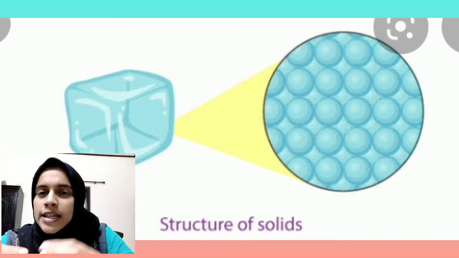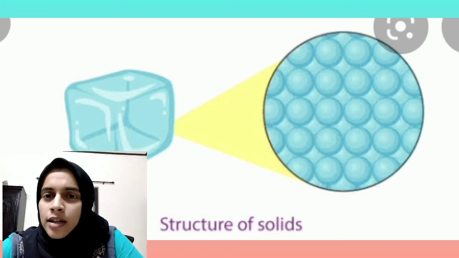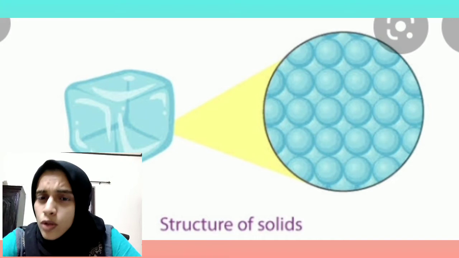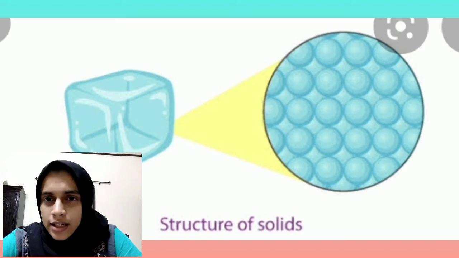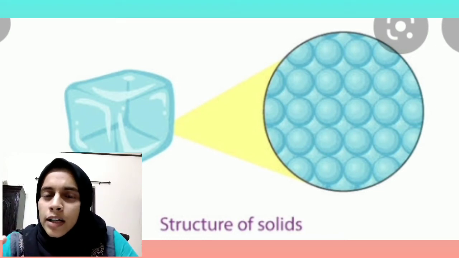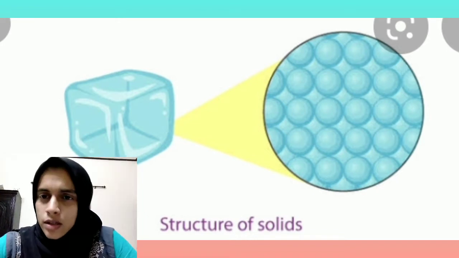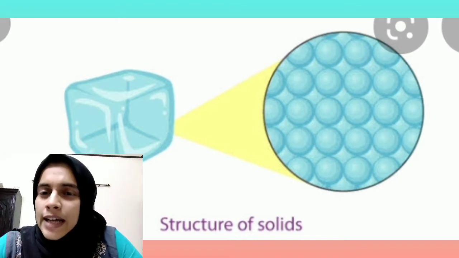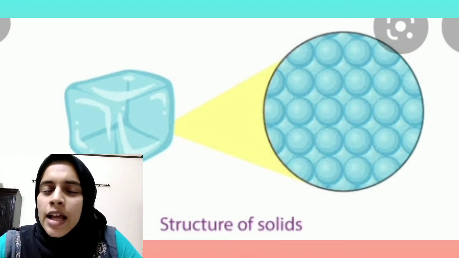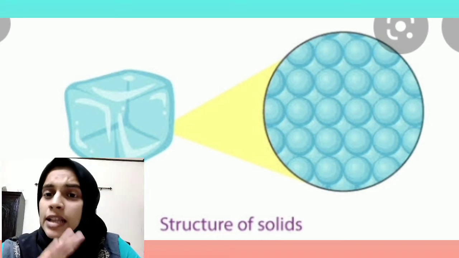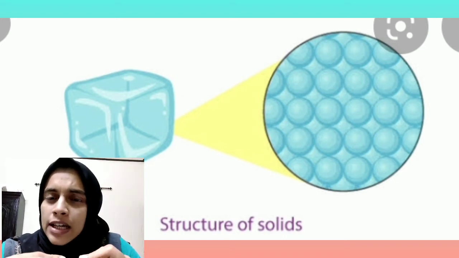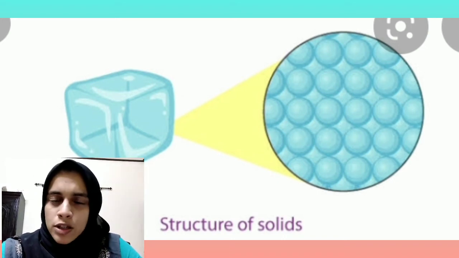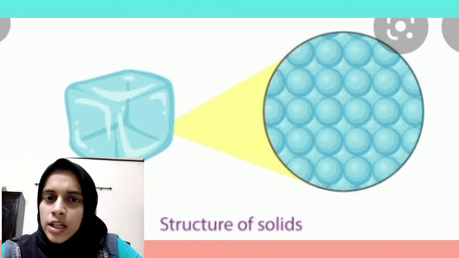The space between each molecule is very less. So, the force of attraction is high in solid state. If you are sitting apart, the force of attraction is less. So, in the solid state, molecules are tightly packed. Okay, therefore they cannot move here and there. They will vibrate only in that place itself. They cannot move apart because they are sitting very tightly. So they will vibrate in the same position itself.